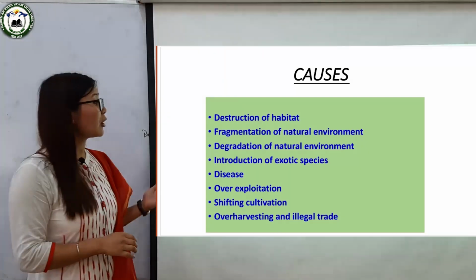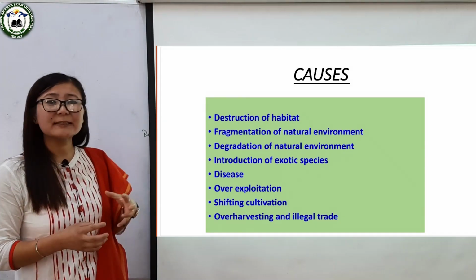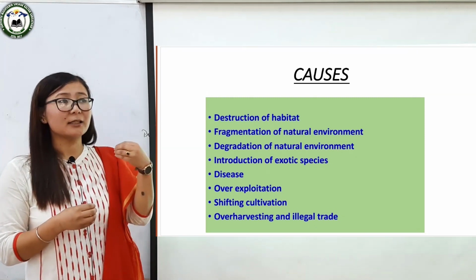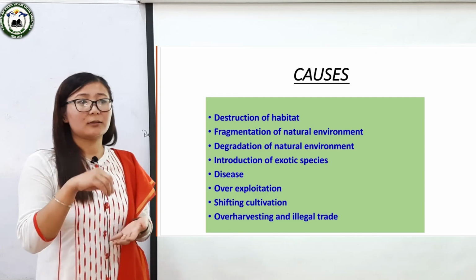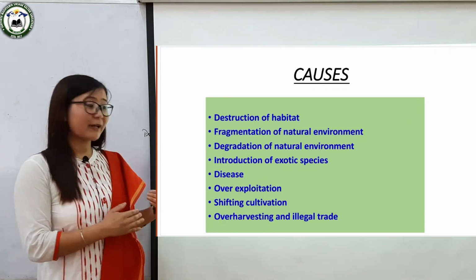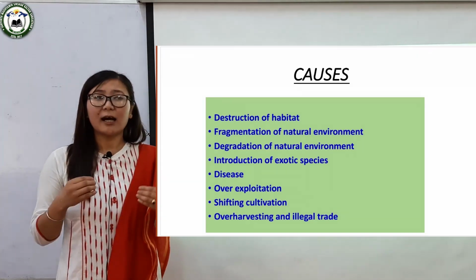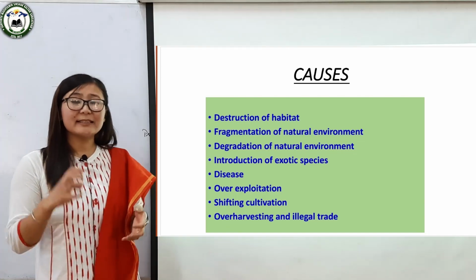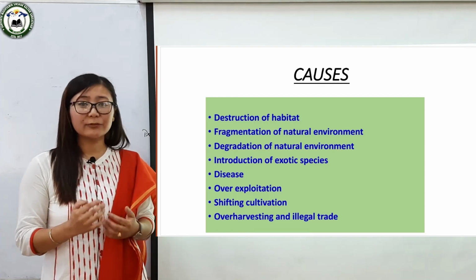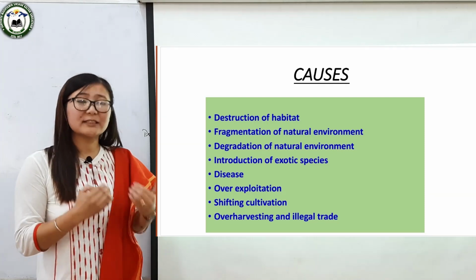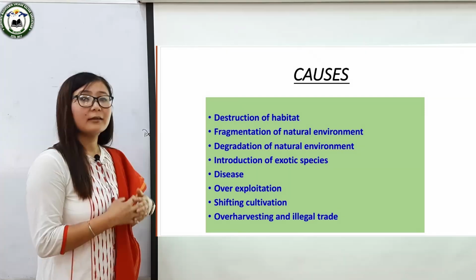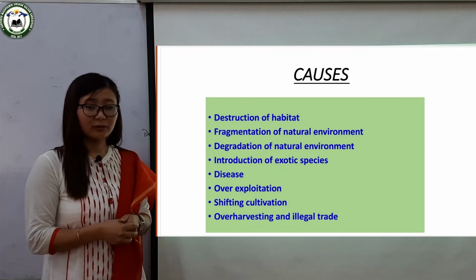Now next is introduction of exotic species. Exotic species means those species which are brought from some different places and introduced into the native area. Now the next factor is disease. Several species are suffering from a variety of diseases and these diseases result in the loss of biodiversity. Also, human interference in wildlife increases the risk of disease, and it results in biodiversity loss.